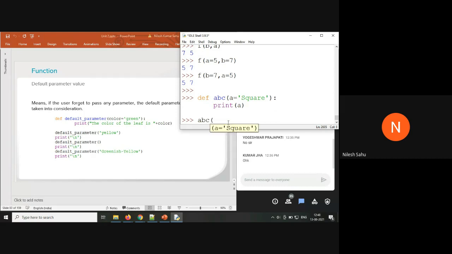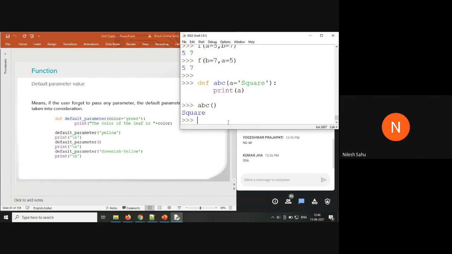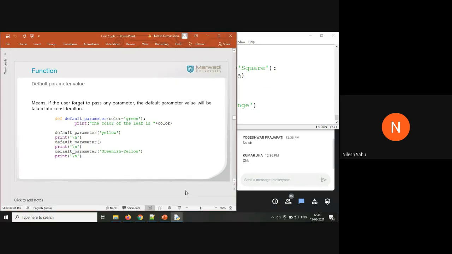Now if I forget to pass an argument, it is not going to raise an error. The default argument is going to be printed or used here. Or else I can also pass some values. When you pass the values, that value is going to be considered. If you forget to pass a value, the default parameter value is going to be considered.